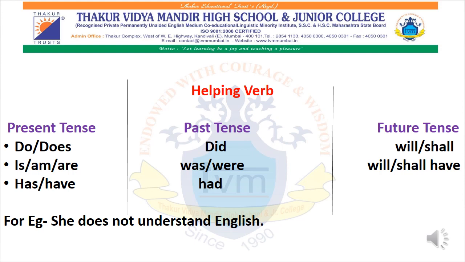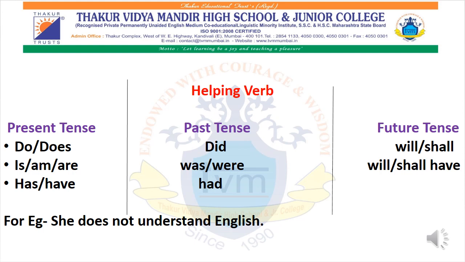Do and does are mostly used in simple present tense. Is, am, are are used in present continuous tense. For present perfect, has or have. And for present perfect continuous, have or has plus been, B-E-E-N.